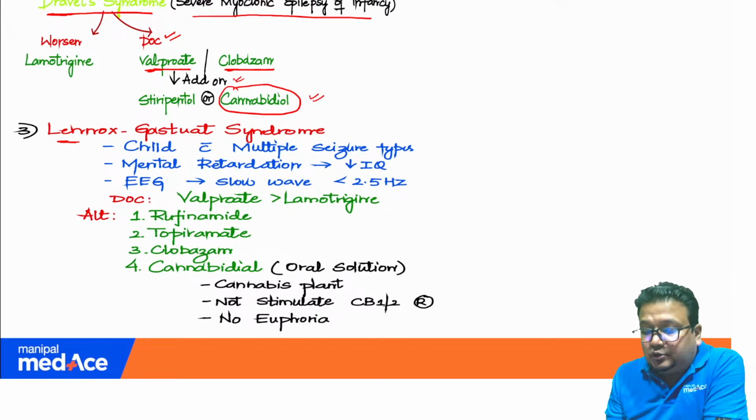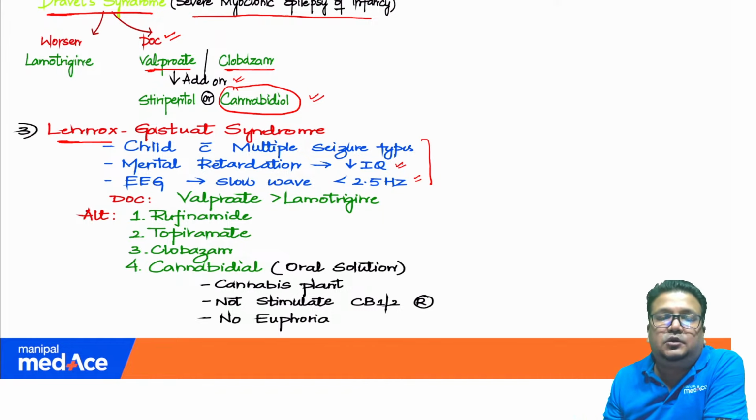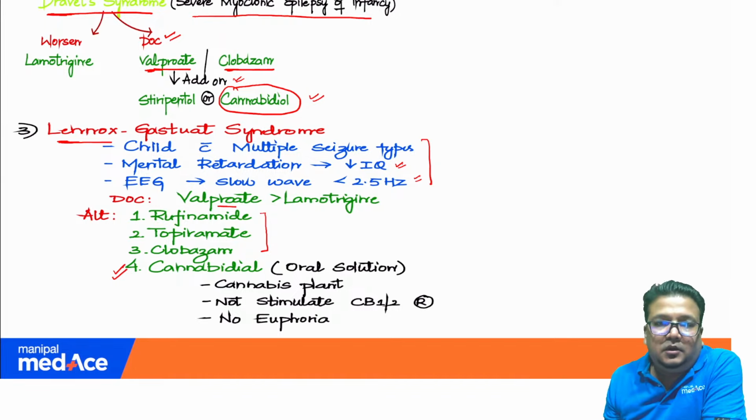Further, from the notes only, Lennox-Gastaut syndrome. What is Lennox-Gastaut? There is a child with multiple types of seizure, there is low IQ or mental retardation present, and EEG shows slow wave EEG less than 2.5 Hz. These are the three points in diagnosing Lennox-Gastaut. What is the drug of choice? Valproate, then some other drugs like rufinamide, topiramate, clobazam. But what is written at number 4? We find cannabidiol. So cannabidiol is used in Lennox-Gastaut. This could have been answered from my notes.